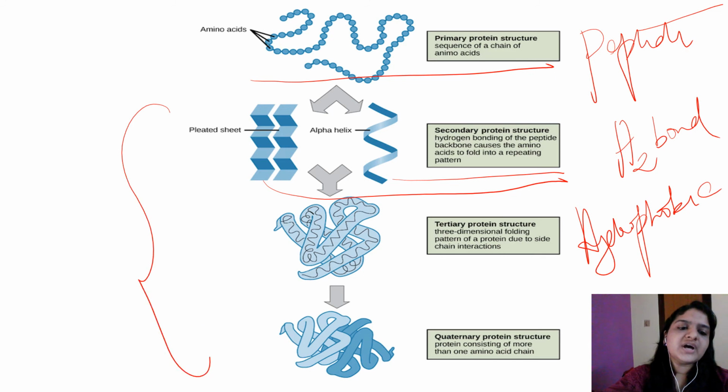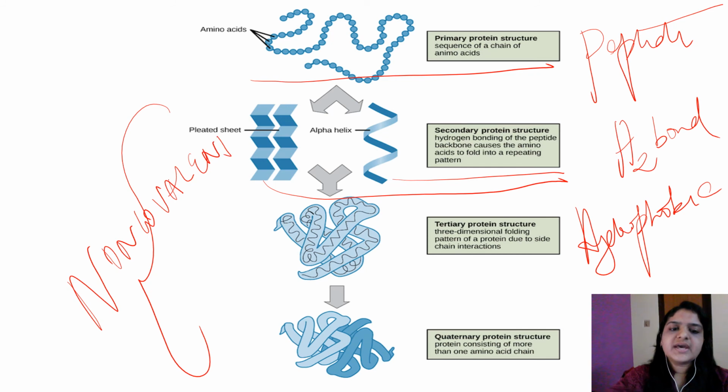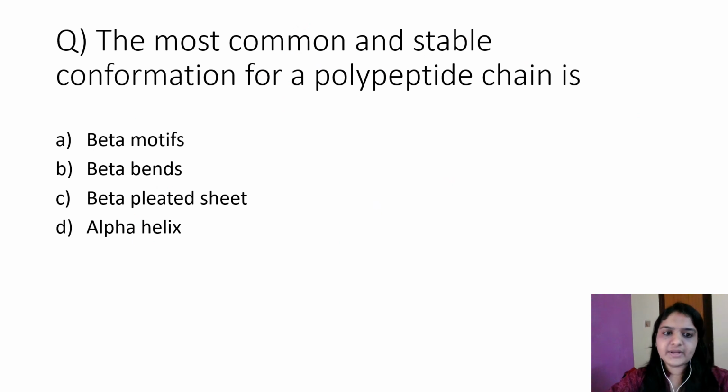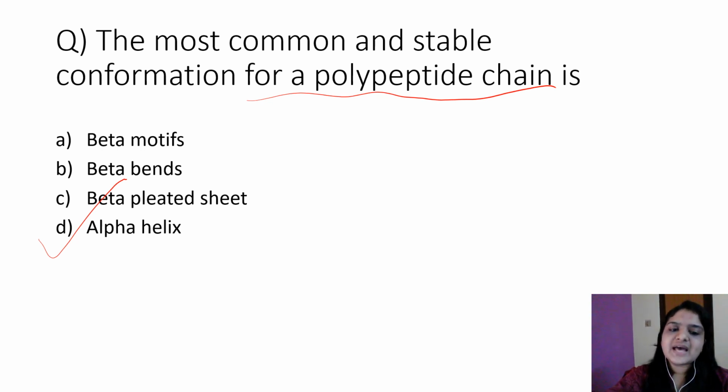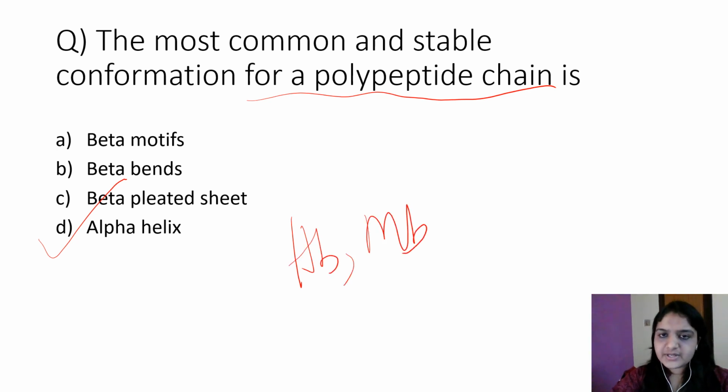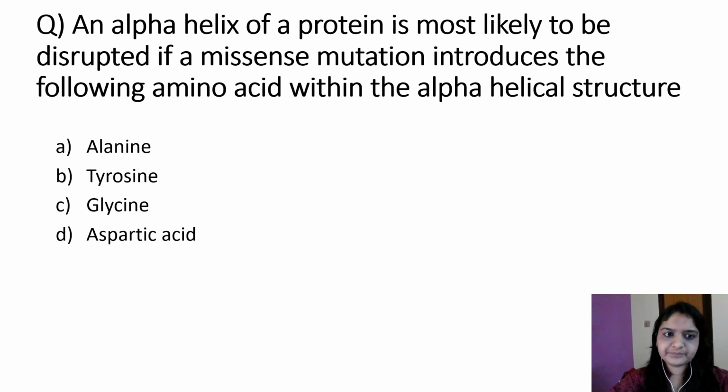So non-covalent bonds are involved in secondary, tertiary and quaternary structures, and the main bond involved in the primary structure is the peptide bond, which is covalent. Next question: the most common and stable conformation for a polypeptide chain is the alpha helix. Examples of proteins with major secondary structure as alpha helices: hemoglobin, myoglobin. They are quaternary structure proteins, and the main structure involved is the alpha helix.